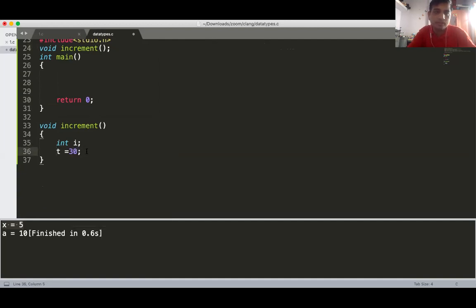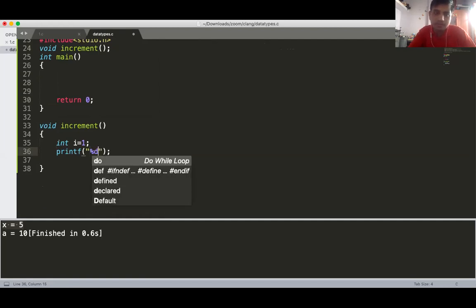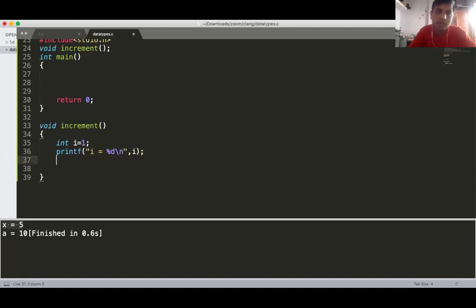Integer I equal to 1, printf "I equal to %d\n", I, and after that I'm doing I++, and I'm calling this function.